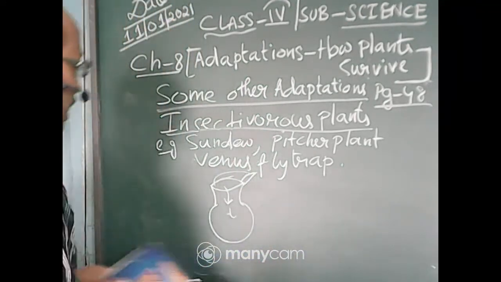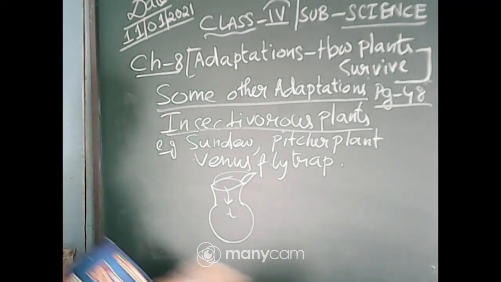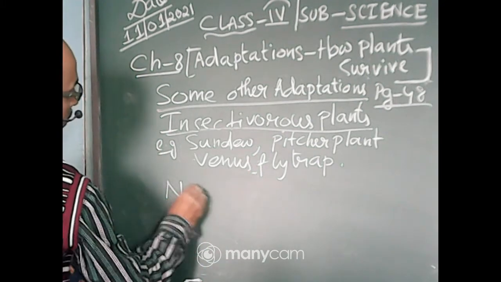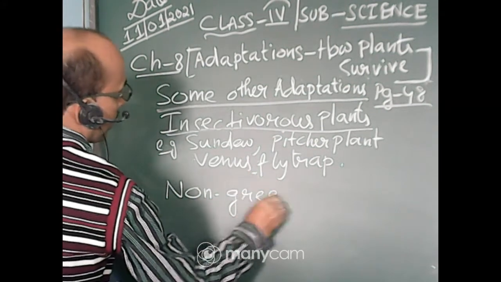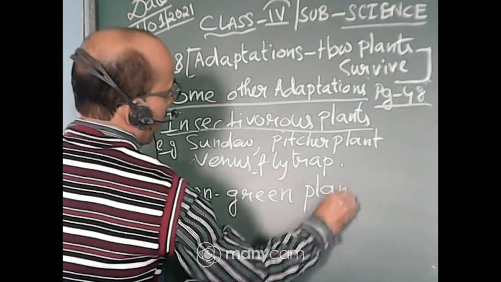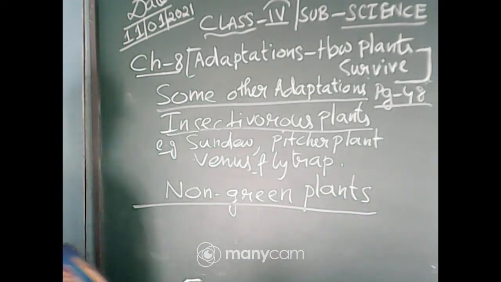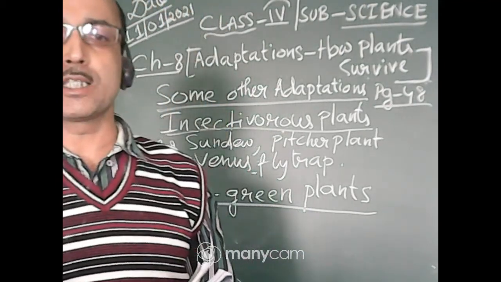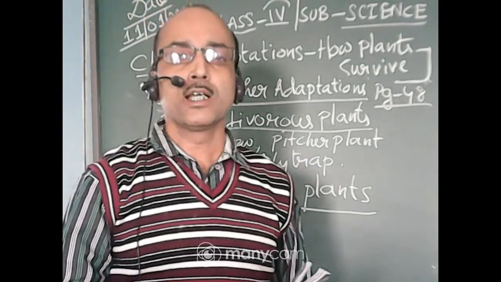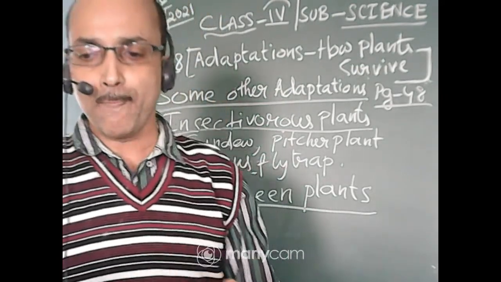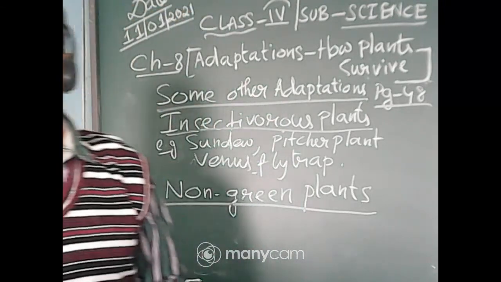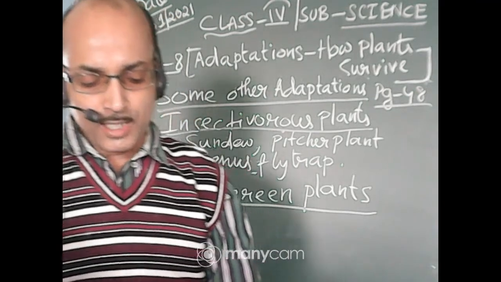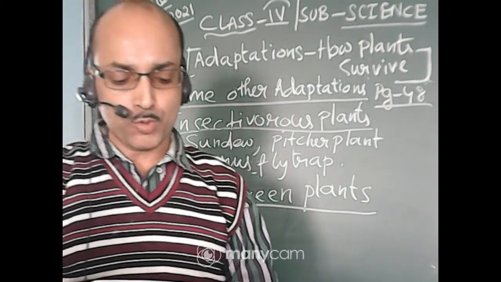Then we have also learned non-green plants. Why are they called non-green? Because chlorophyll is absent in the plant. We know chlorophyll is the green color pigment present in the leaves that makes them green in color. Some plants like coral root and Indian pipe do not have chlorophyll.